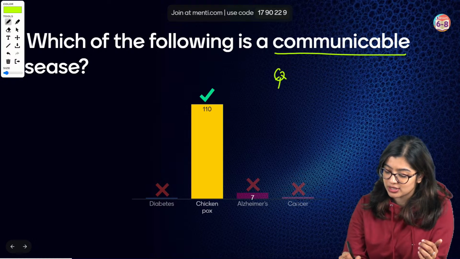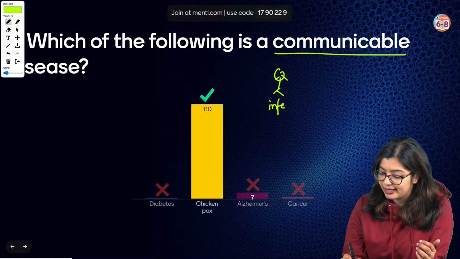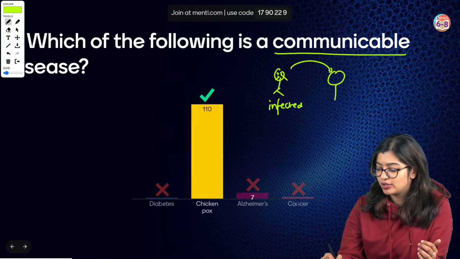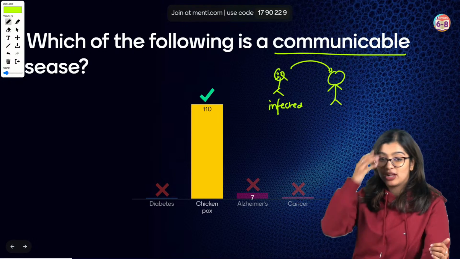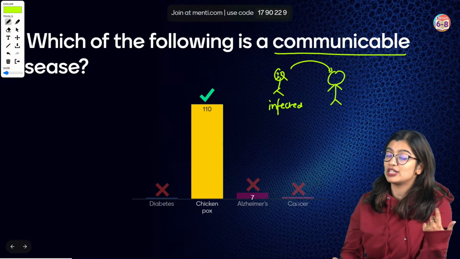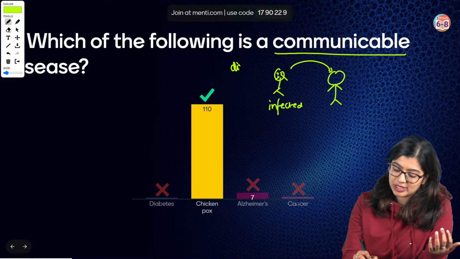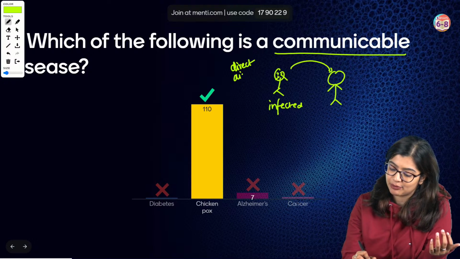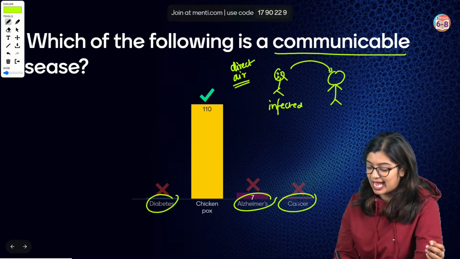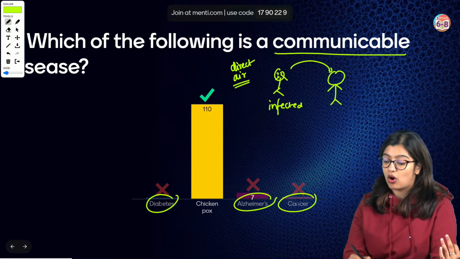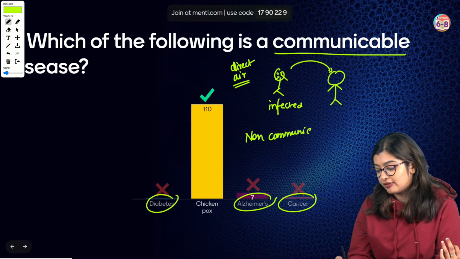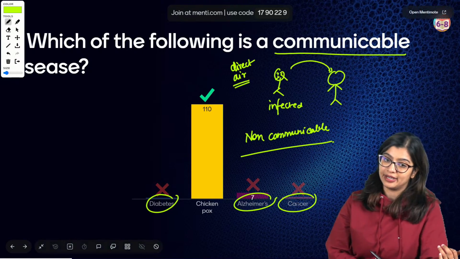So when a disease gets transferred from an infected individual, someone who has chickenpox, to someone who does not have it, we call such a disease a communicable disease. Now, how does chickenpox spread? It can spread through direct contact or in some cases even through the air. Diabetes, Alzheimer's and cancers all come under the category of non-communicable. That means it cannot spread from an infected individual to a healthy individual.